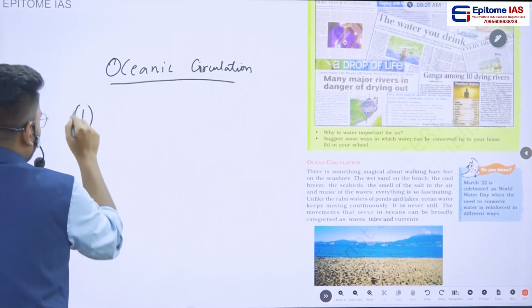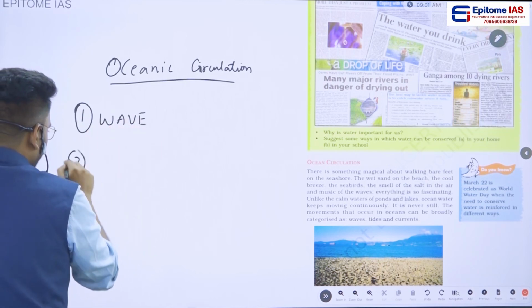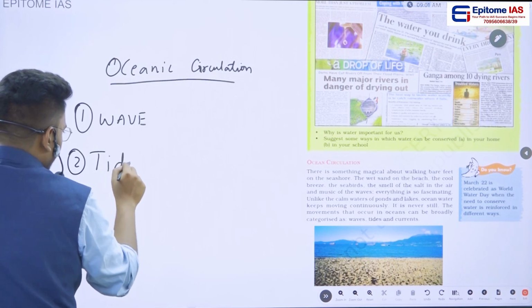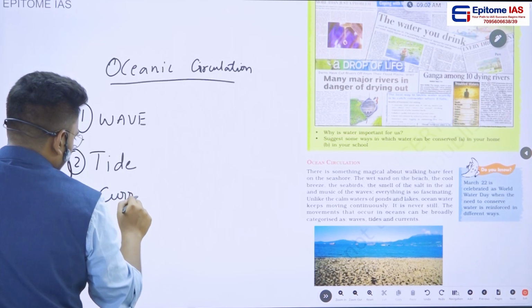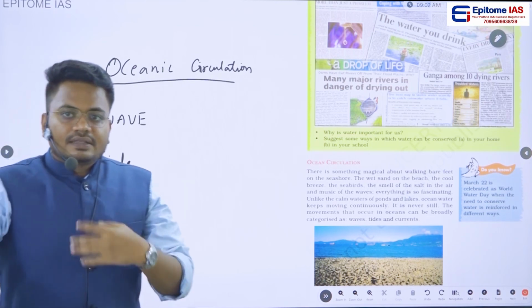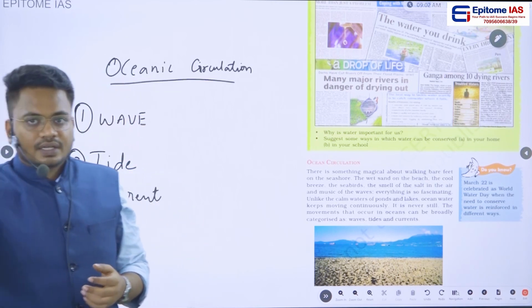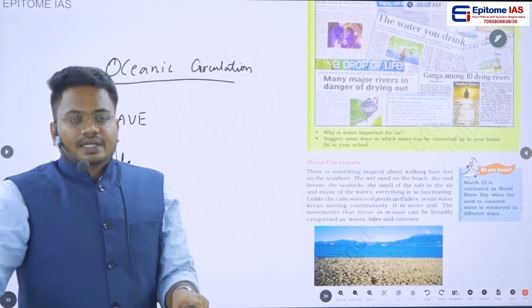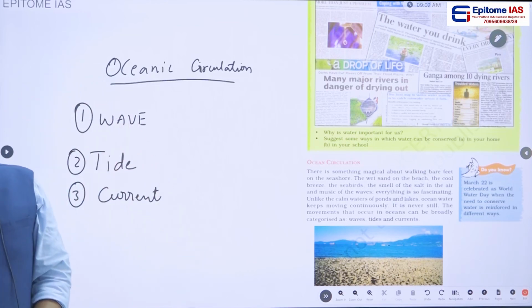by knowing what is meant by wave, what is meant by tide, what is meant by current. So if we are able to understand these three concepts, then we will easily know what is meant by oceanic circulation. Right. So first of all, we will look at what is meant by wave. So what is meant by wave?